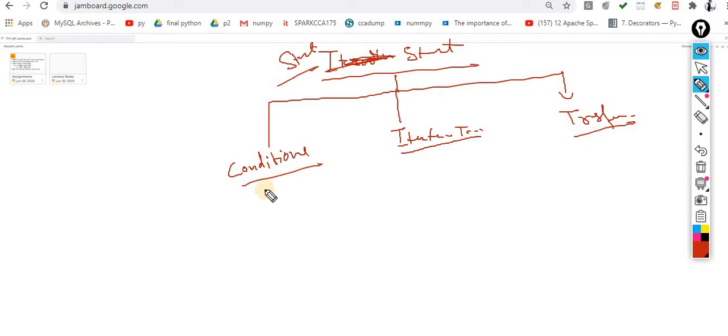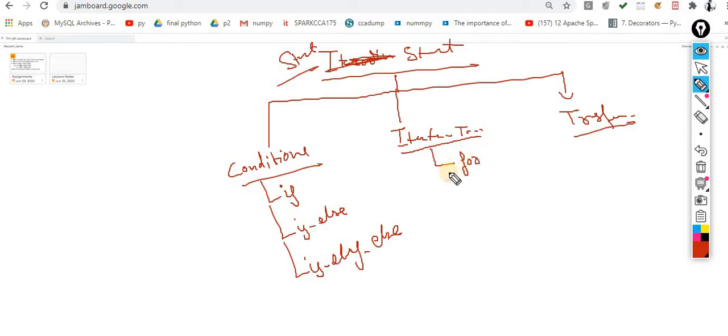Inside conditional statements, we have if, if else, and if, elif, and else. These are the conditional statements. In the case of iterative statements, we have only 2: for and while. That's it.